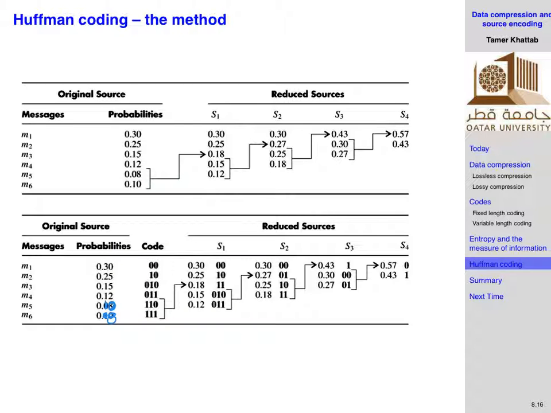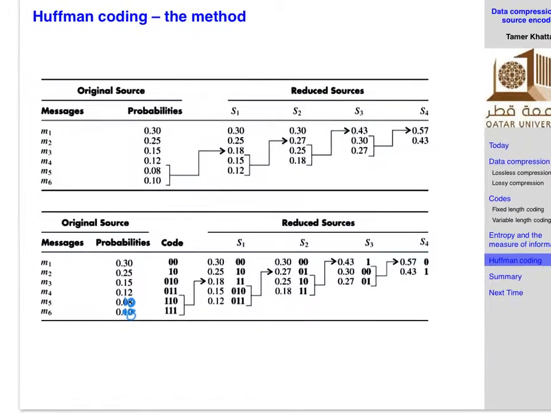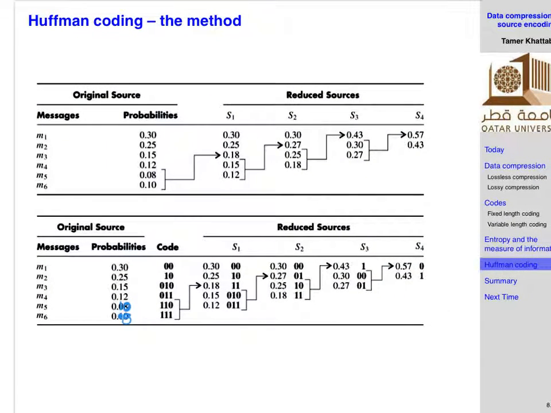So the 0.18 came from these two, right? So I take the 1, 1, sorry, I take the 1, 1 as it is, and then assign to the higher probability 0 and the lower probability 1. Then this becomes the list of encoding for those messages. So M1 will take the code 00, right? M2 will take the code 10. M3 will take the code 010. M4 will take 011. M5 will take 110. And M6 will take 111.